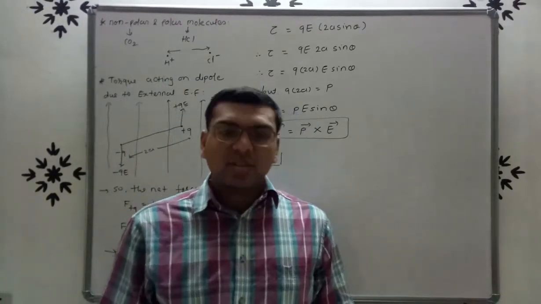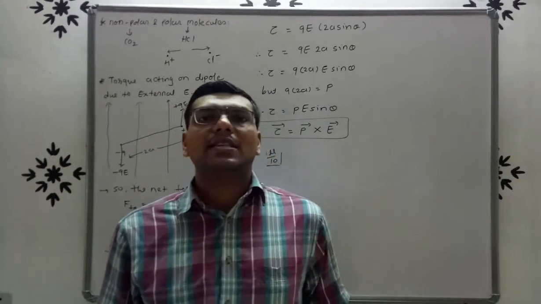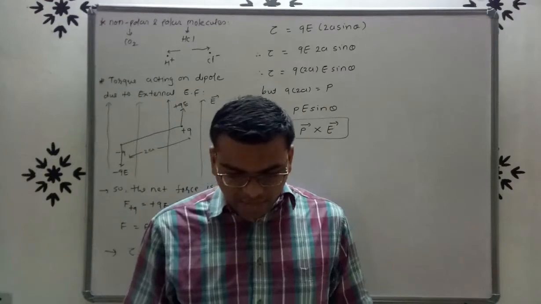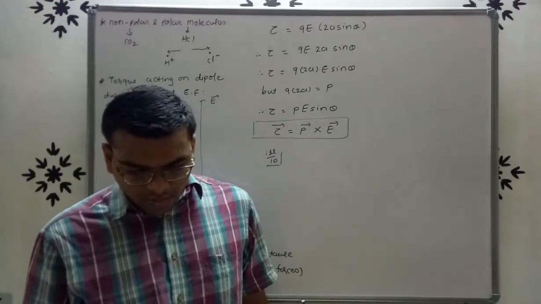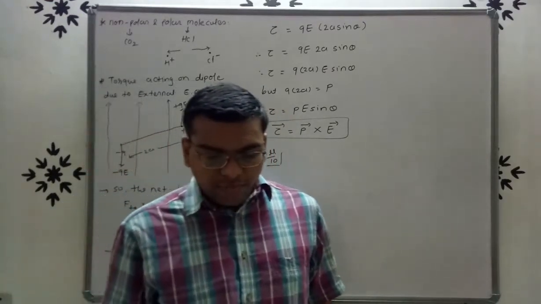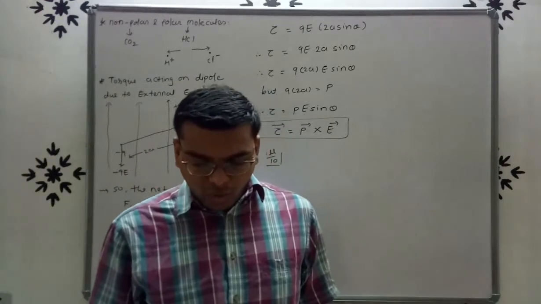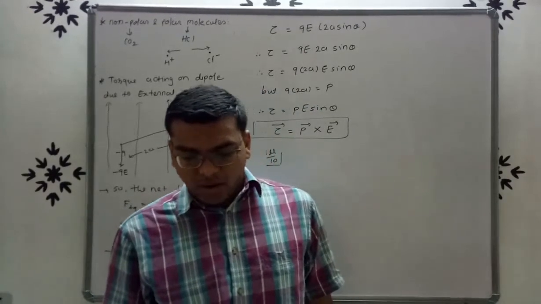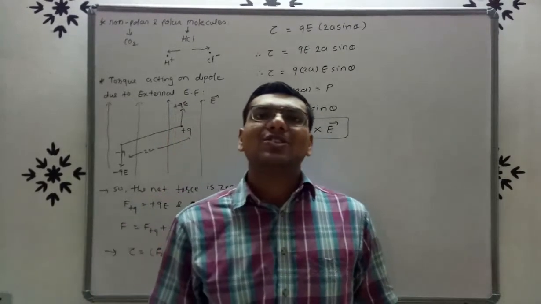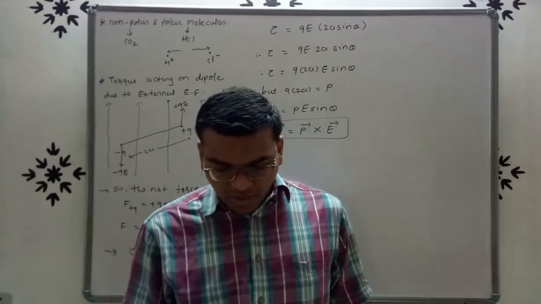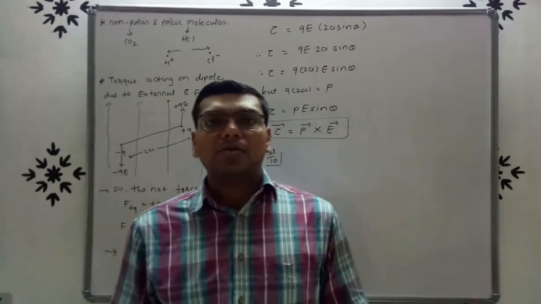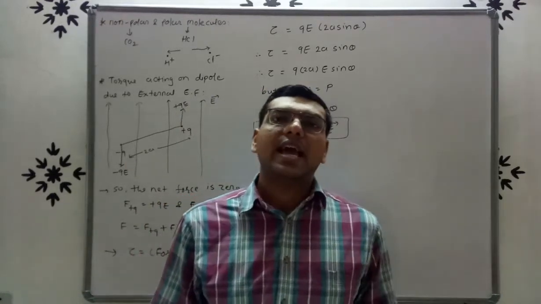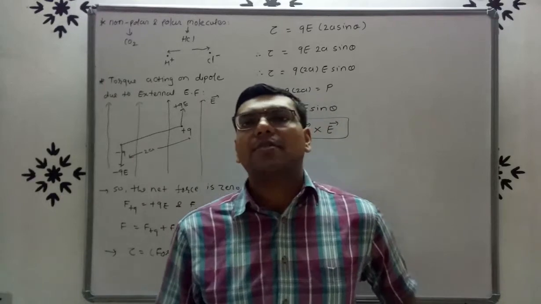So already we know the formula of electric field on the axis, E is equal to 2kp upon r cube. And B, at a point Q 15 cm away from point O on a line passing through O and normal to the axis of the dipole as shown in the figure. So this is on the equatorial. So we have to find out the electric field on the axis and the electric field on the equator.